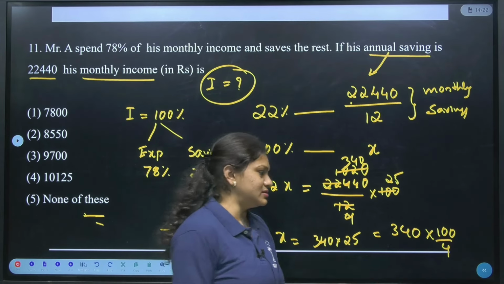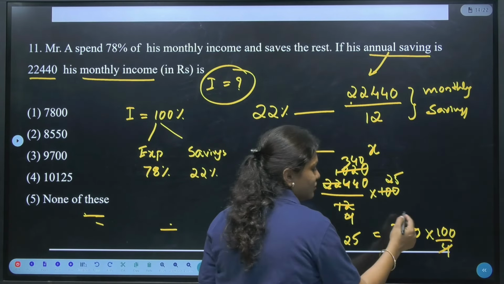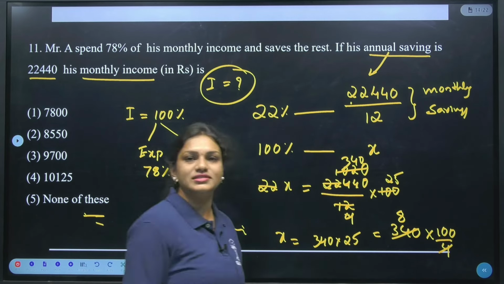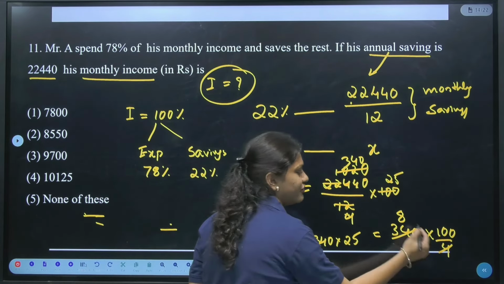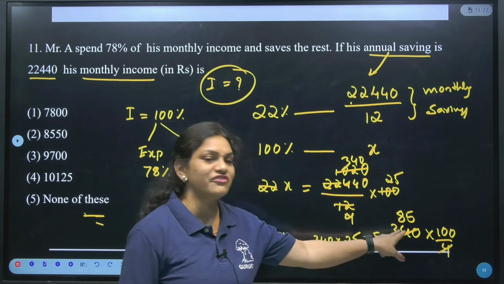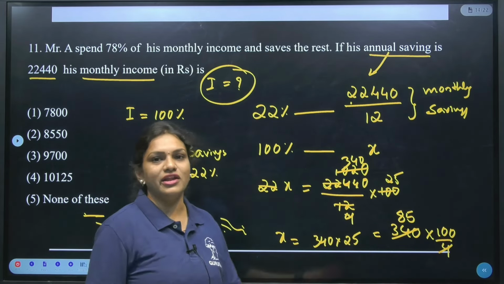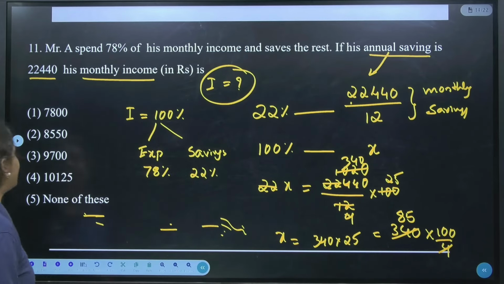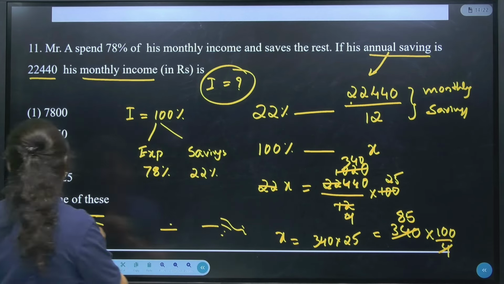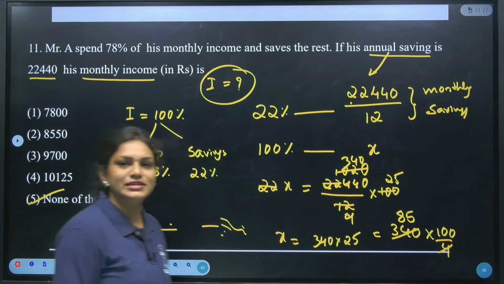If I divide this, my calculation will be easy. So 4 8s are 32. Then 20 is left, 4 5s are 20, which means 85 into 100. So 85 into 100, in the sense, totally how much did we get? 8500, isn't it? So the final answer for this question is 8500. In the sense, isn't it the 'none of these' option?